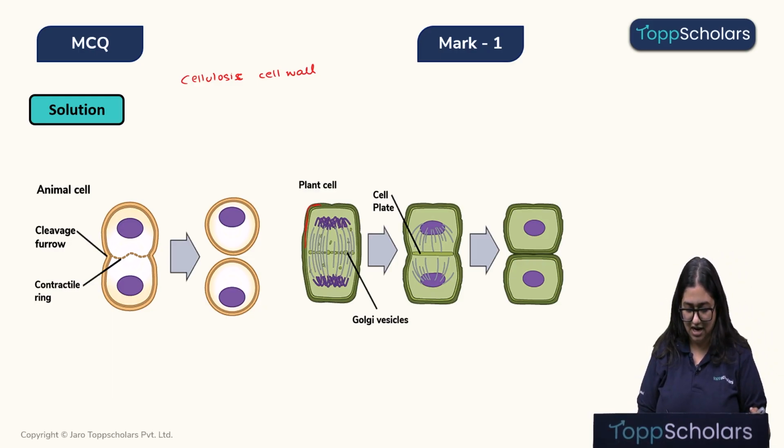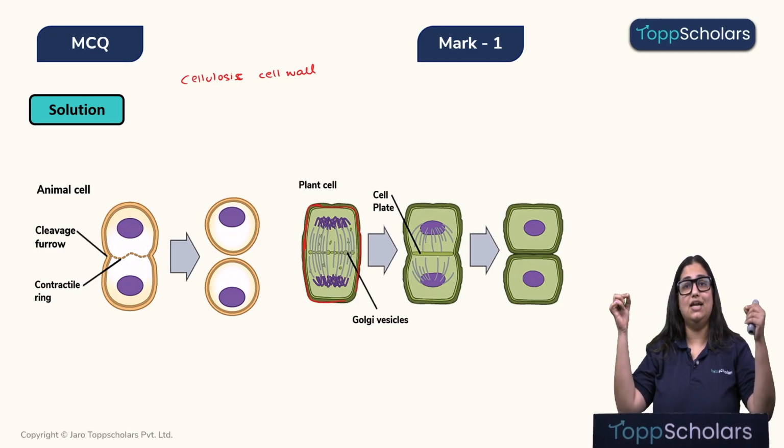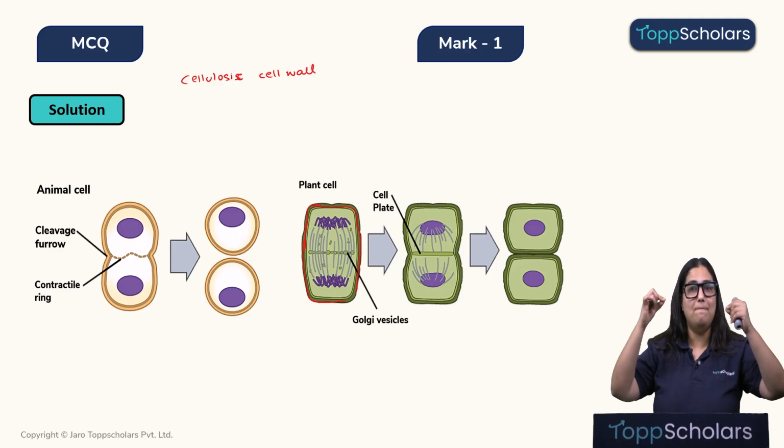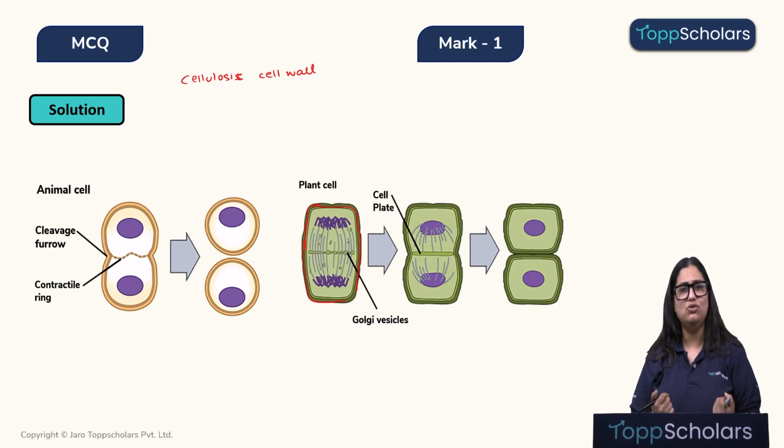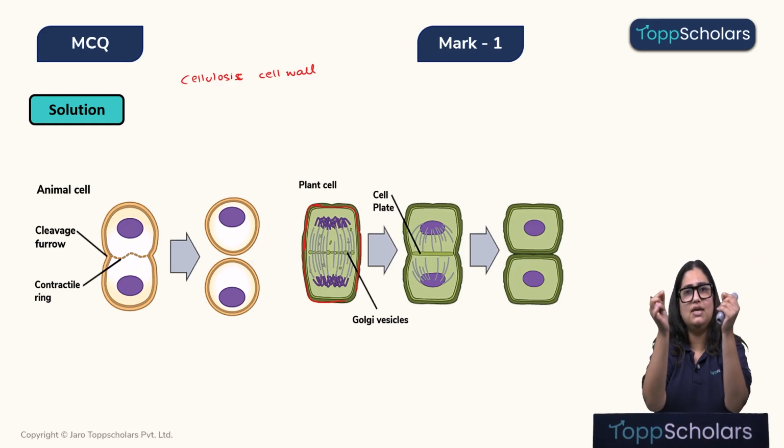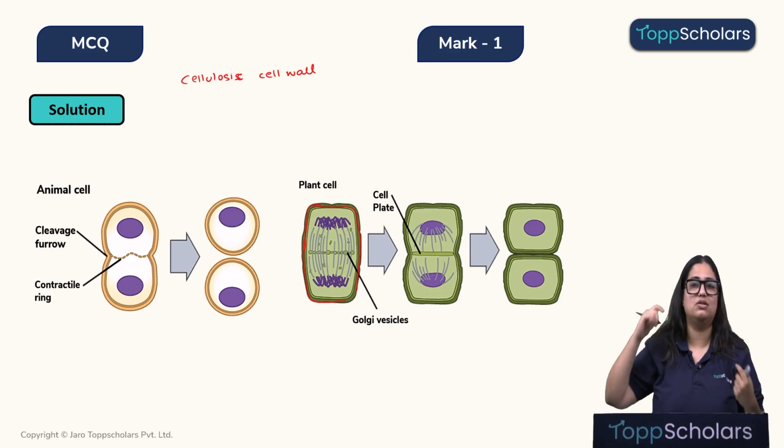We can see over here this dark green structure. This is a very rigid structure and therefore it cannot pinch inwards or bend or fold inwards. And therefore, the plant cells cannot divide like an animal cell does, that is, by the membrane going inwards, pinching and separating the two daughter cells.